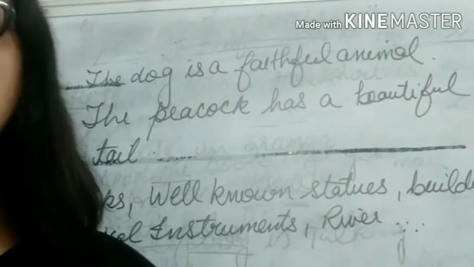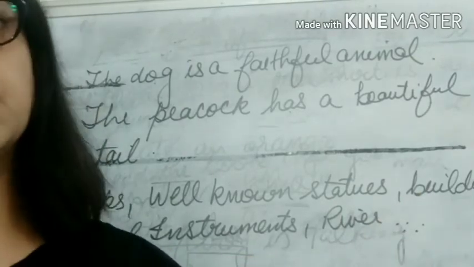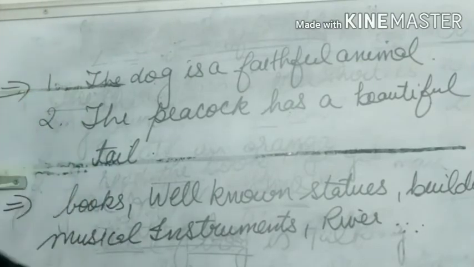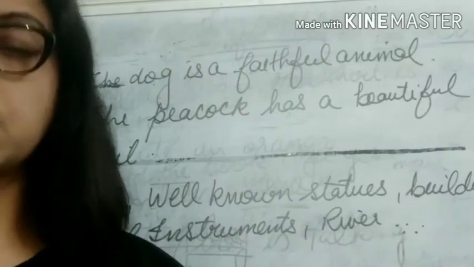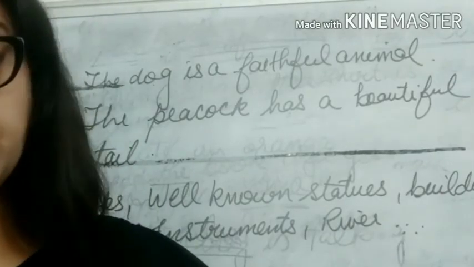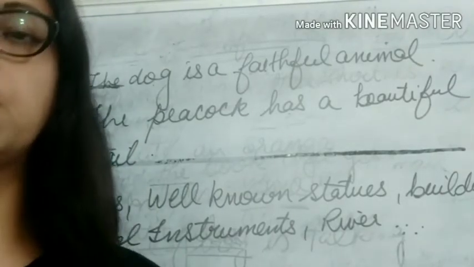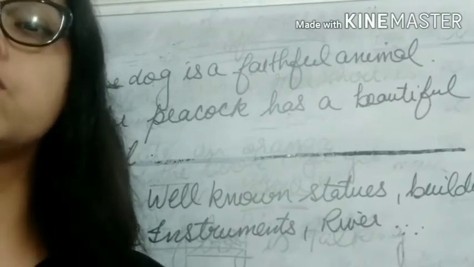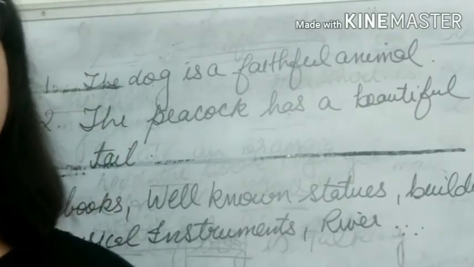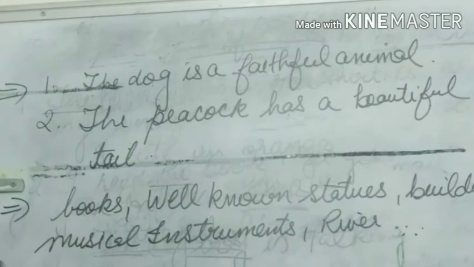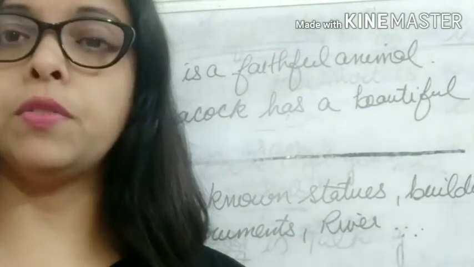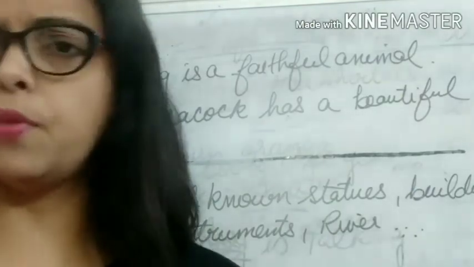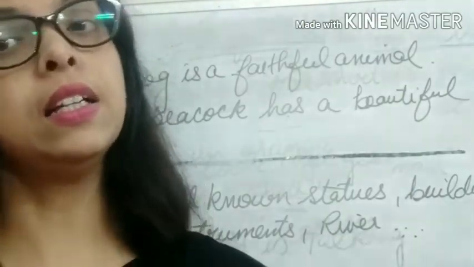Buildings like the Taj Mahal, the Qutub Minar, the Red Fort, you can use the with these too. Then musical instruments: the piano, the sitar. And rivers, like the Ganga, the Yamuna, the Thames. So in front of rivers, oceans and any water bodies, you can use the article the.